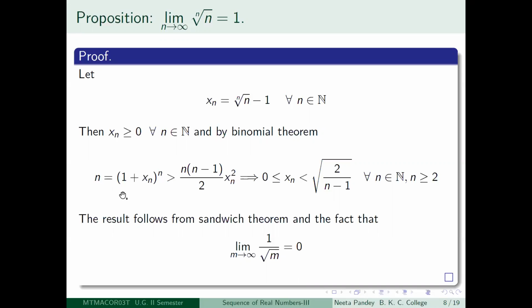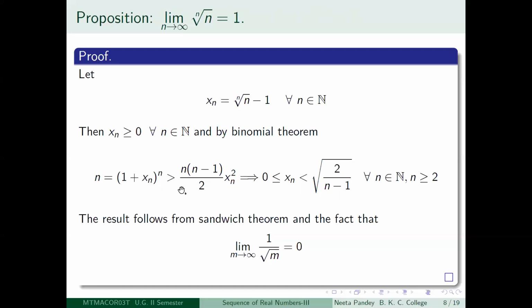It will look like 1 plus n choose 1 xn plus n choose 2 xn squared plus n choose 3 xn cube plus etc. plus n choose n xn to the power n. That is your binomial expansion. And if you look at just the degree 2 term, that is the third term actually, since the first term is 1. So in the third term, you are looking at n choose 2 xn squared.